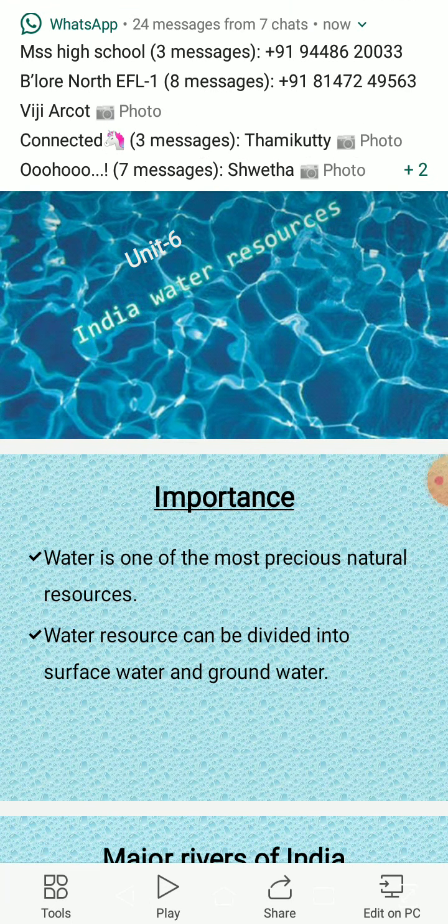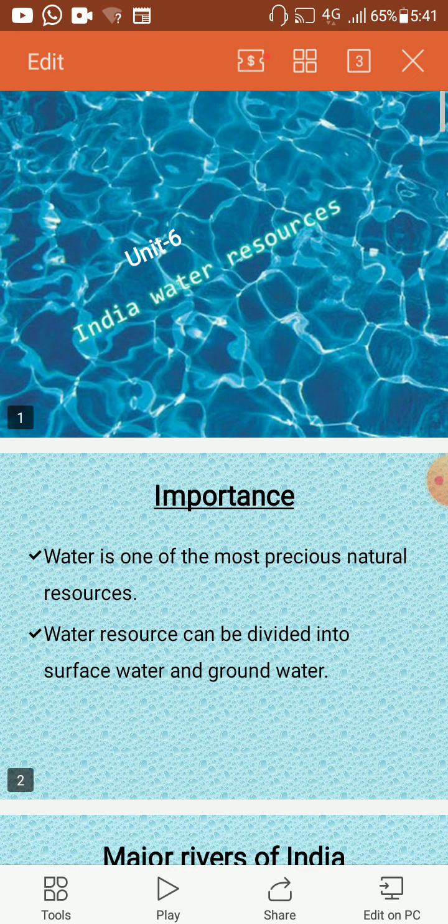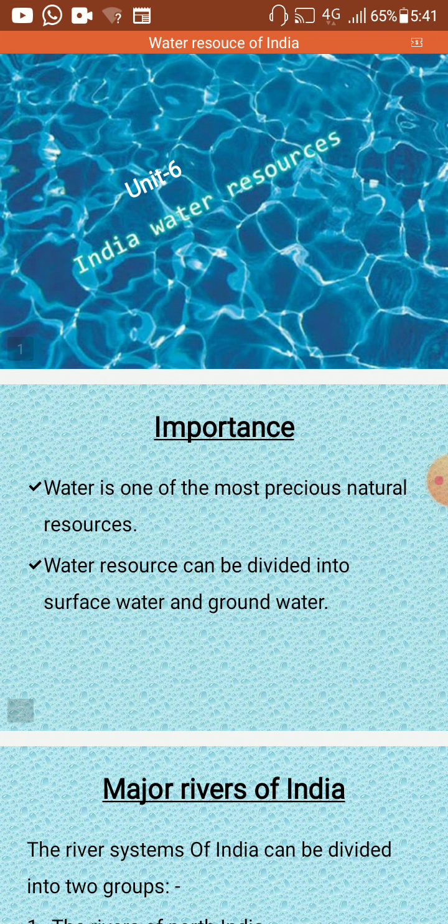Now I am Rekanjali. Today I will teach you geography, 6th unit, Indian water resources. Water is the primary need for everybody. Water is needed not only for surviving but also for many other purposes like irrigation, generation of power, industries, domestic use, navigation, fisheries and recreation.